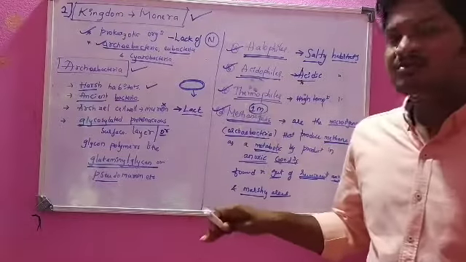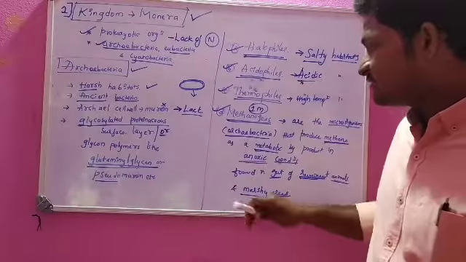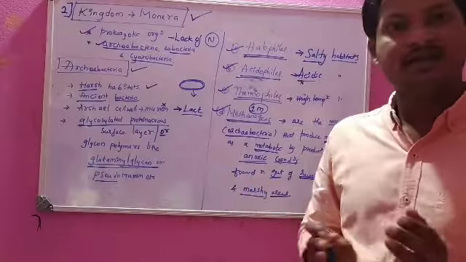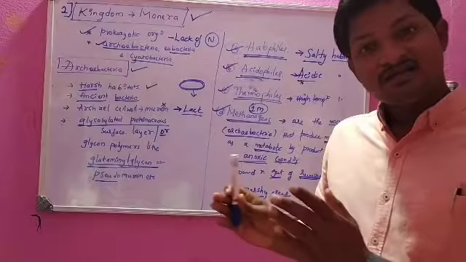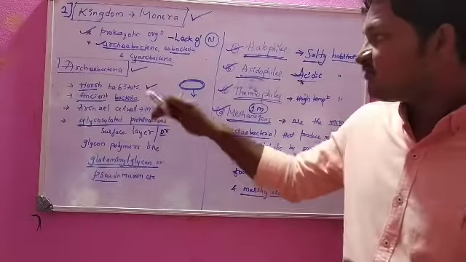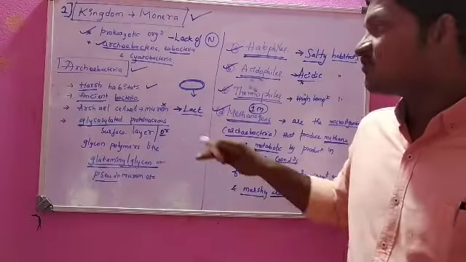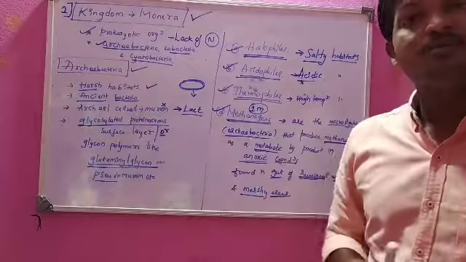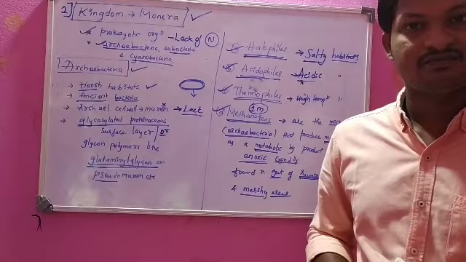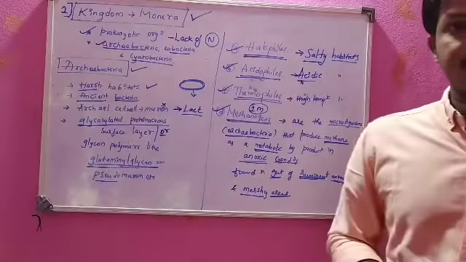These are some important characteristics of archaebacteria. Compared to normal bacteria, archaebacteria are different in their cell structure and cell wall. Usually the bacterial cell wall is made up of murein, but this cell wall is made up of glycosylated proteinaceous material. So the cell wall and cell structure are different when compared to normal bacteria.